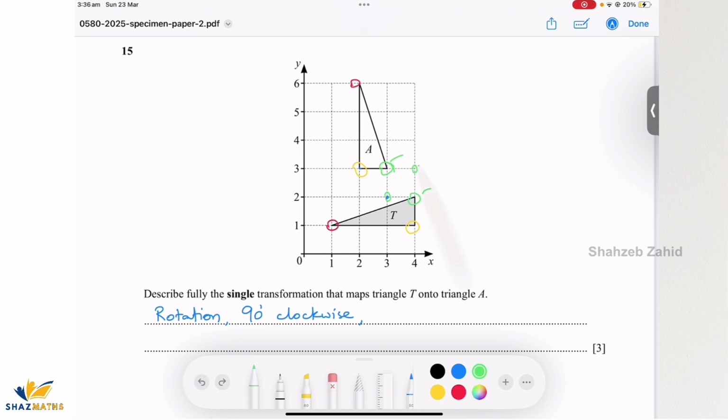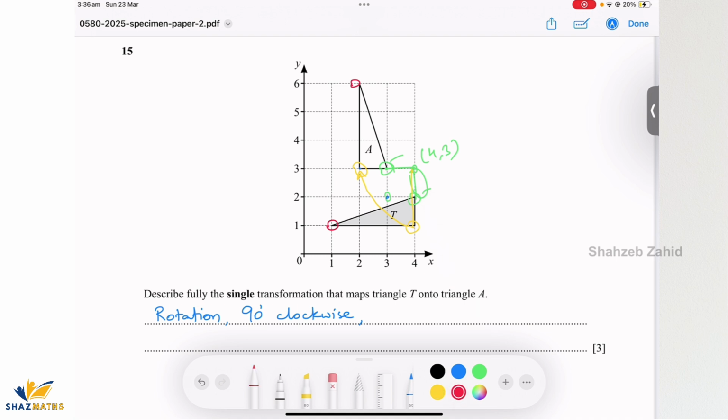So if this is my point of rotation, which is 4 3, if I rotate this line 90 degrees, it's gonna go on to this point, which is correct. Let's have a look at the second one. This point, if I rotate this line 90-degree clockwise, it's gonna go on to this point, which is fine as well.